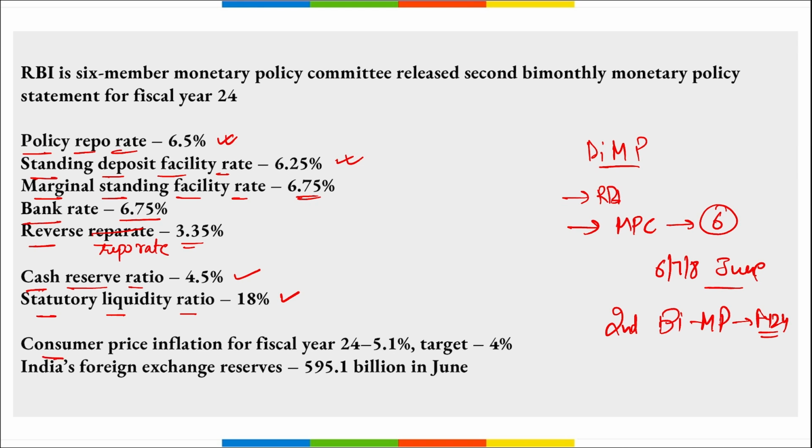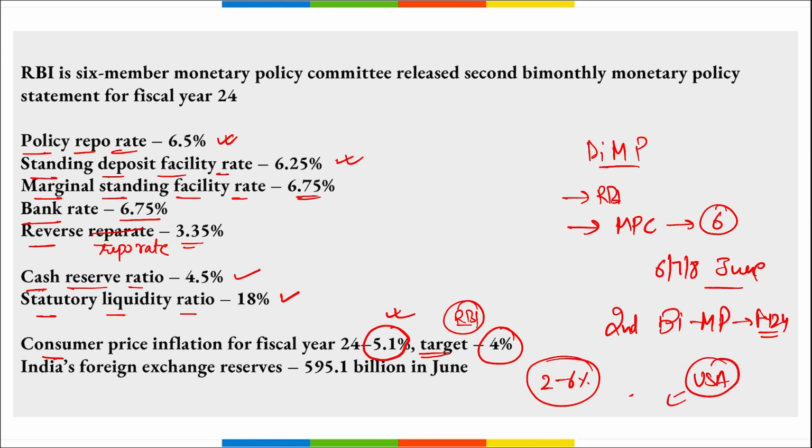Then consumer price inflation for the fiscal year 24 is 5.1%. And what is the target that was set by RBI or finance ministry? It was 4%. And the expected range for the inflation or CPI is from 2 to 6%. Right? Even USA is targeting that they should achieve 2% inflation, because the inflation in USA is pretty high right now. Then India's foreign exchange reserves stand at $595.1 billion in the month of June. Correct? These are some of the important points.